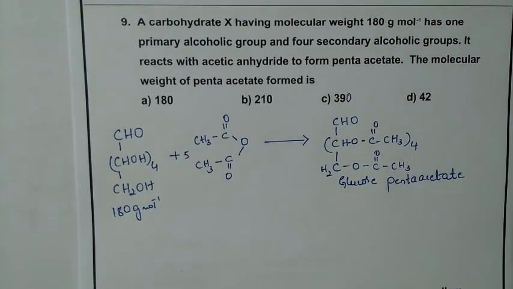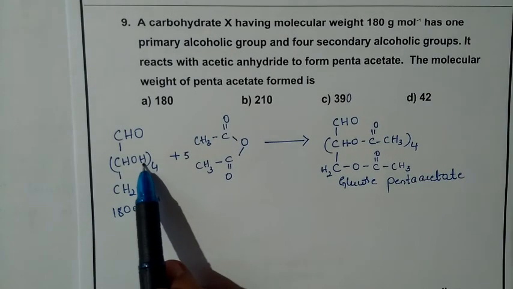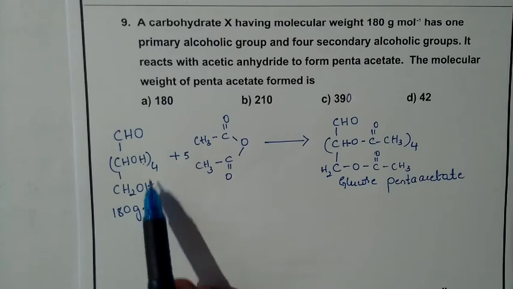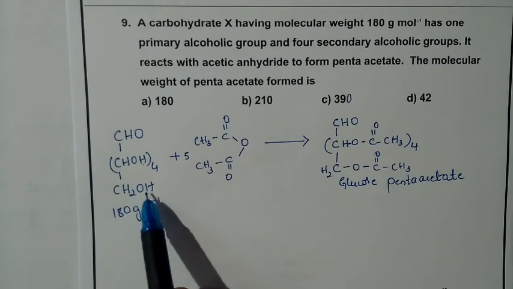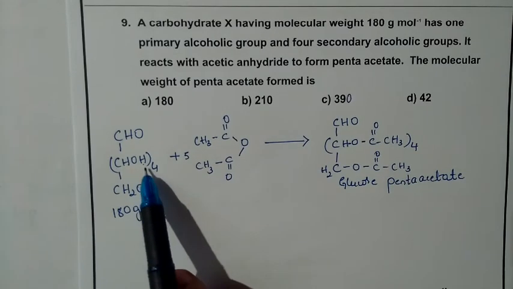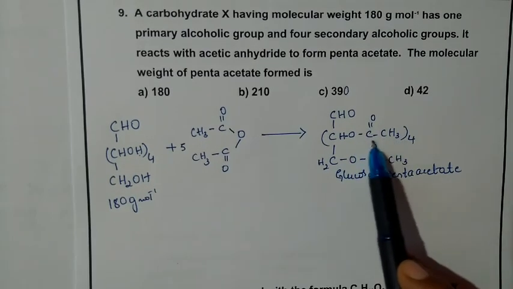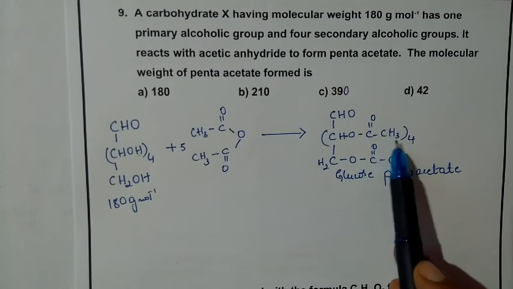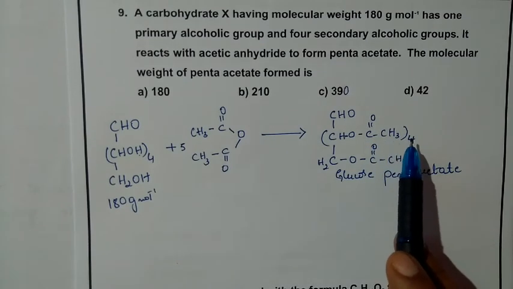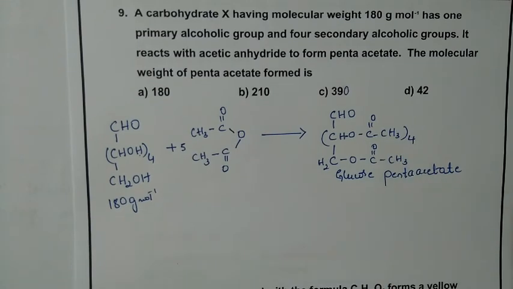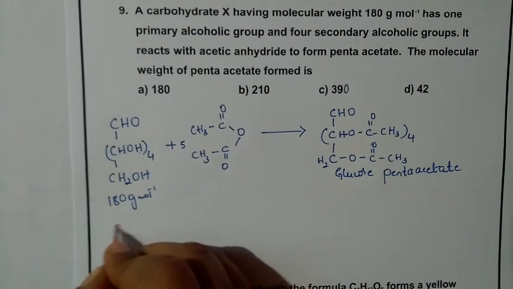If you check here, one hydrogen from here and one more hydrogen. This is 4 hydrogens plus 1, so 5 hydrogens are there. Instead of these 5 hydrogens, this group is being included, that is the C double bond O CH3 group. So C double bond O CH3, or we can write that as CH3CO.